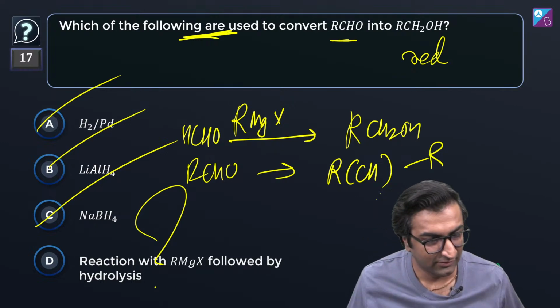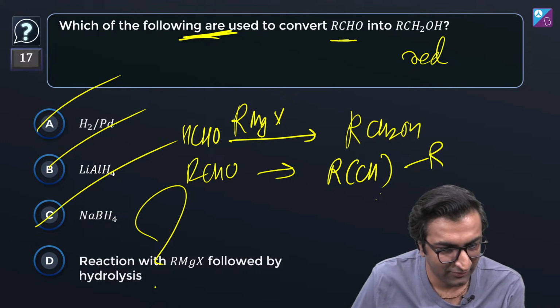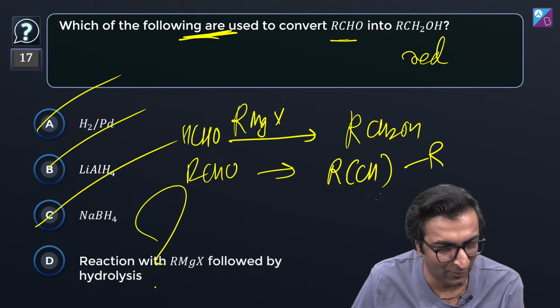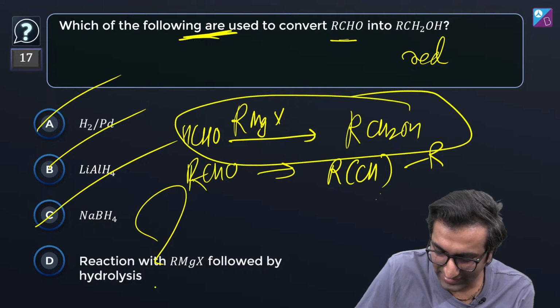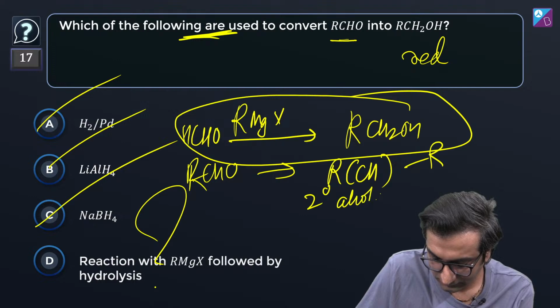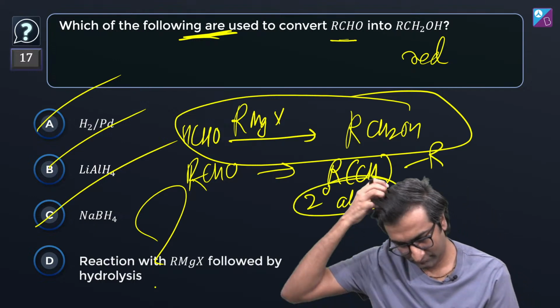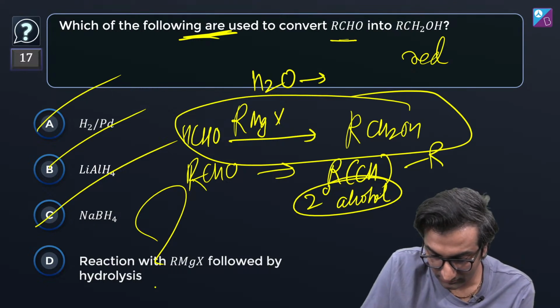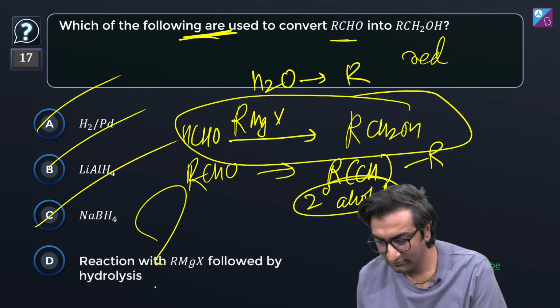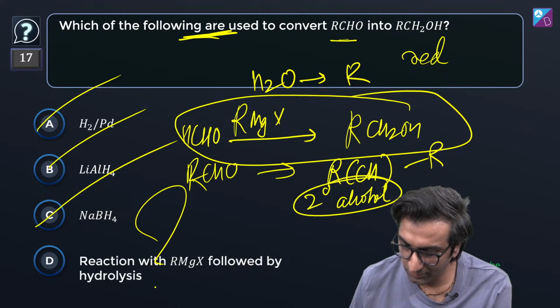Not all. That's what I'm telling you, Yuvraj. You get primary alcohol only with HCHO. If you get RCHO, you get a secondary alcohol. Okay? With just water, you get nothing else. You just get R. You get an alkane. Cool.